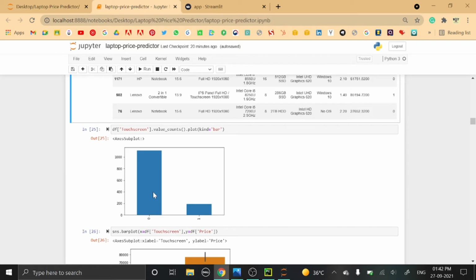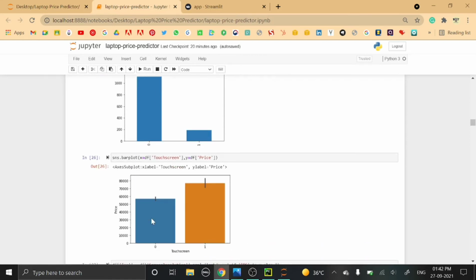So if we plot a graph of this touchscreen, so here we can see that we don't have much laptops of touchscreen, but we have laptops which don't have touchscreen. So next is, if we plot the graph of touchscreen against the price, so here we can see that there are many laptops which are touchscreen and they have prices higher than 70,000.